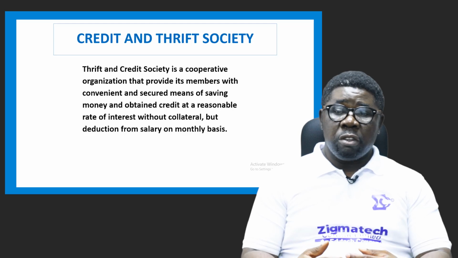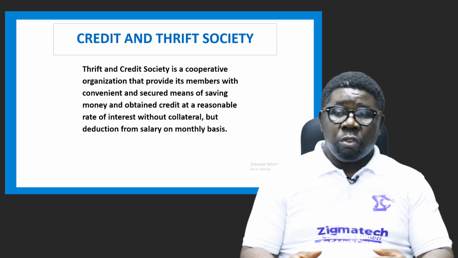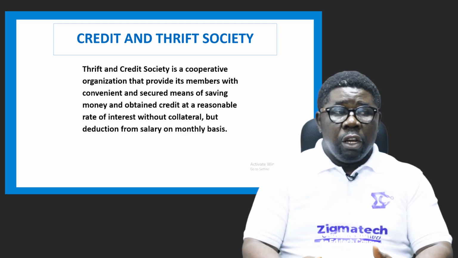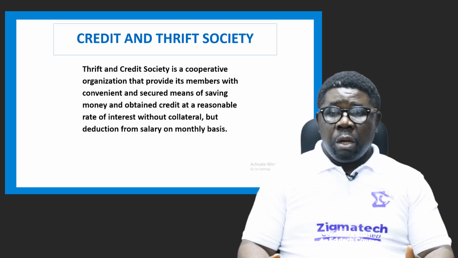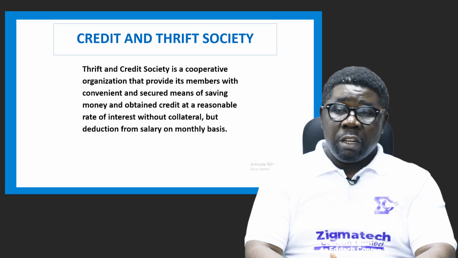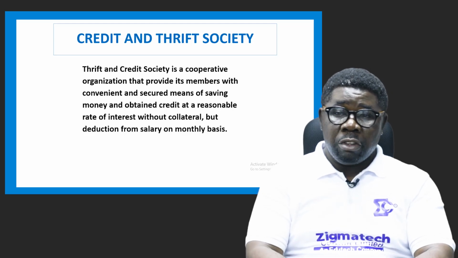They can take loans from this institution and help themselves out until their salaries are paid. So this helps them to cushion the effect of lack of money to finance their personal needs. This will make them have money to take care of their needs until their salaries are paid, and then the deductions are made from the salaries directly.